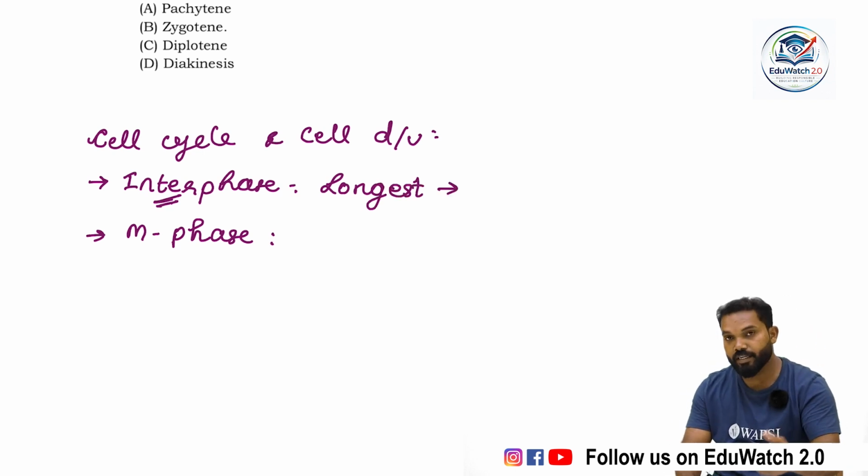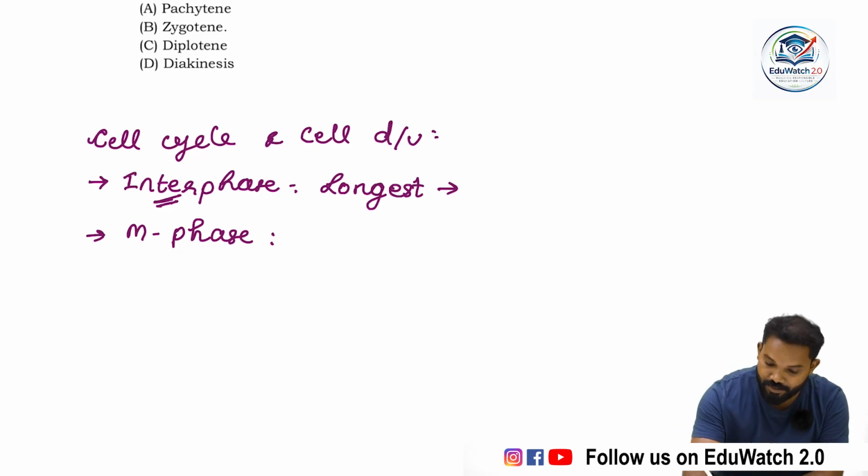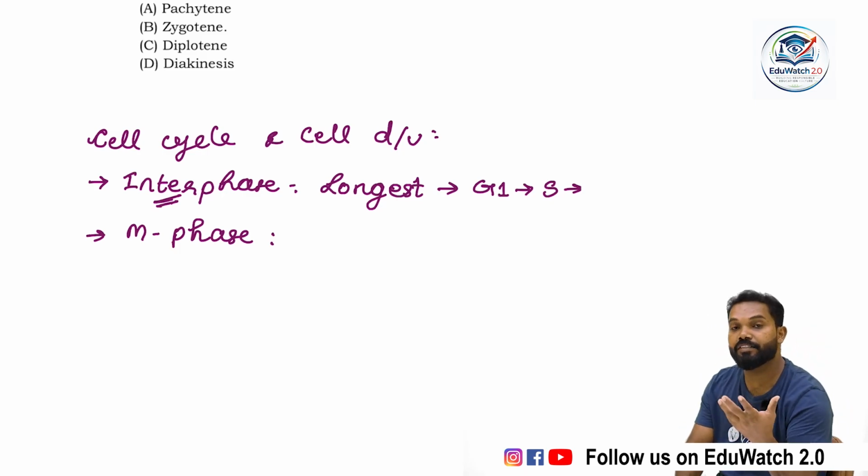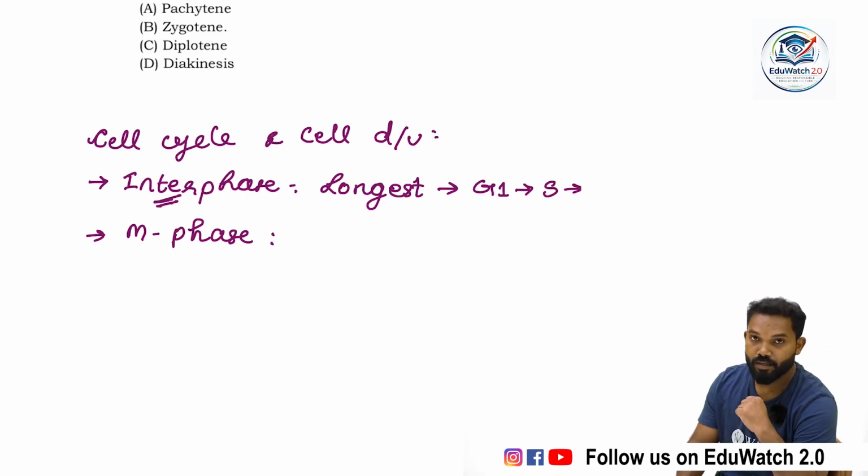Hence it is divided into three substages. Sequentially, they are G1, S, then G2. Each stage has its own characteristic feature. So interphase is divided into three substages, named G1, S, G2: gap 1, synthesis, gap 2.